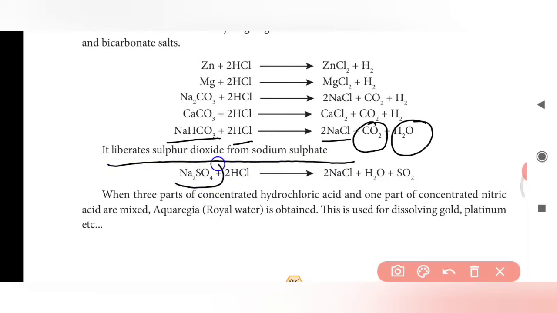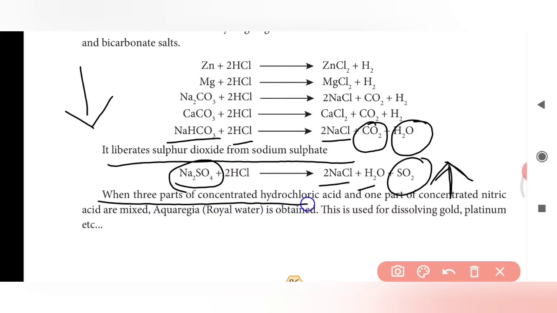This is called sodium sulfite. When it reacts with hydrochloric acid, it gives sulfur dioxide gas along with sodium chloride and water molecule. Okay, this upward arrow mark indicates the presence of a gas and this downward arrow mark indicates the presence of a precipitate. When 3 parts of concentrated hydrochloric acid and 1 part of concentrated nitric acid are mixed, it is called